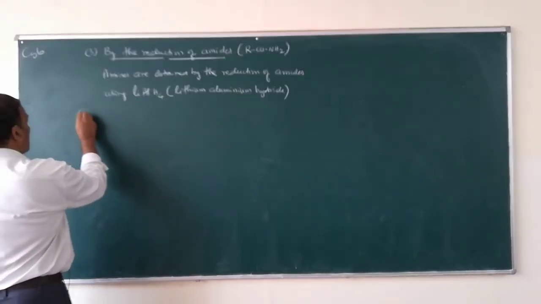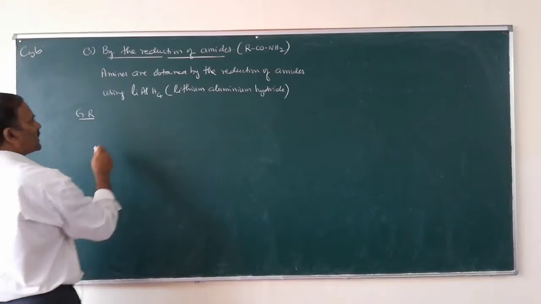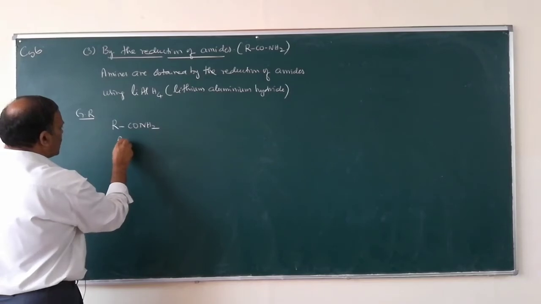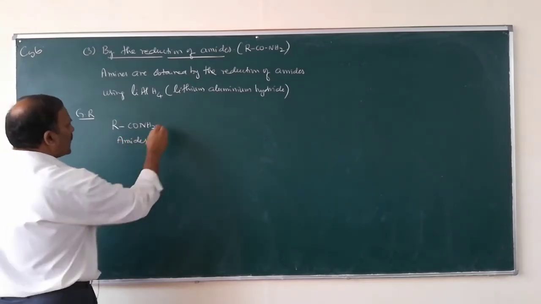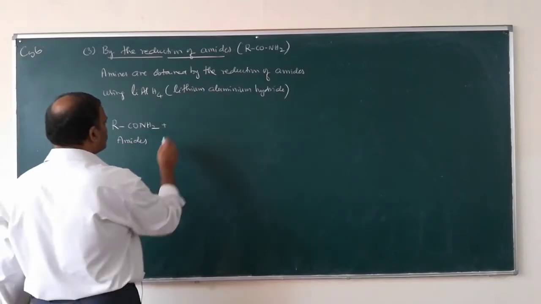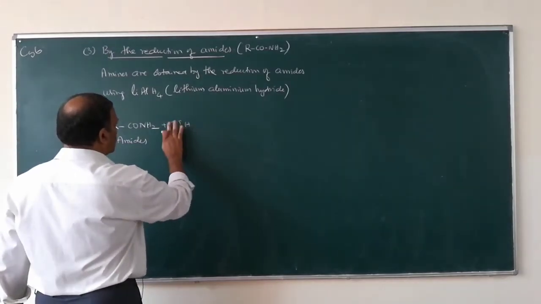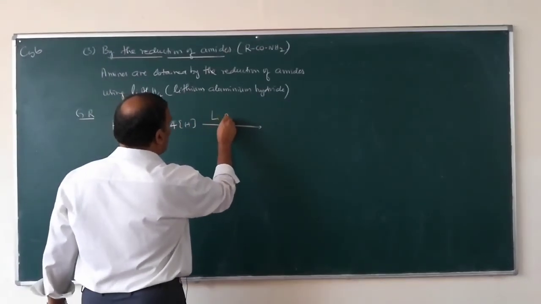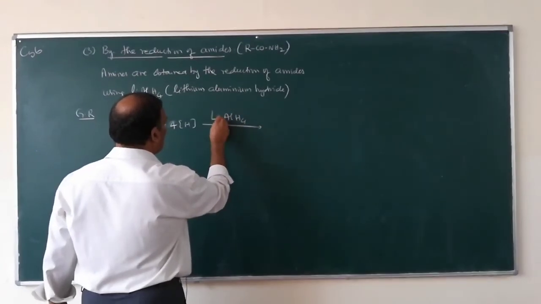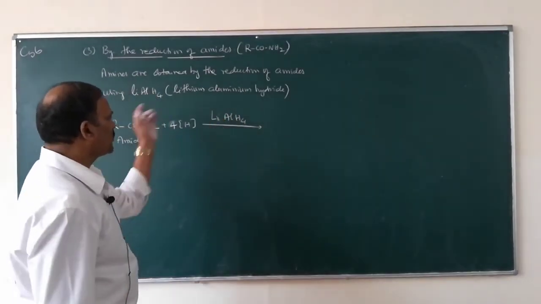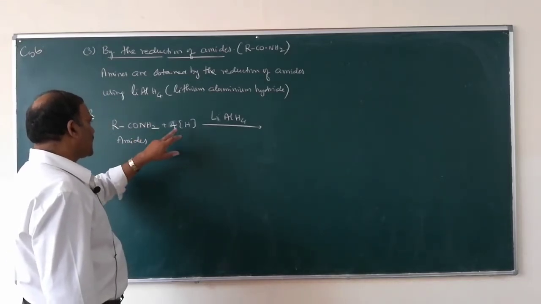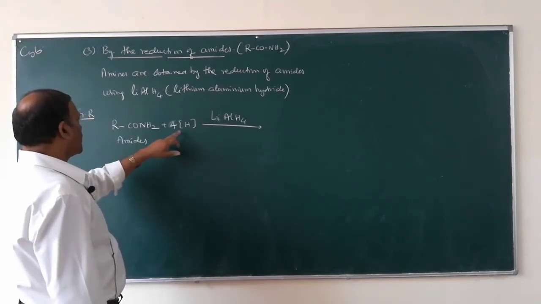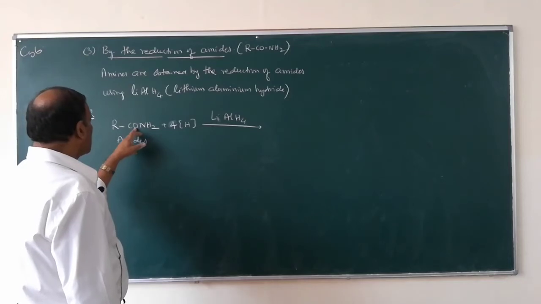So what is the general reaction? RCONH2, these are amides. When reduced using lithium aluminum hydride, a reducing agent that gives nascent hydrogen, the oxygen is removed and 2 hydrogens are added in its place.